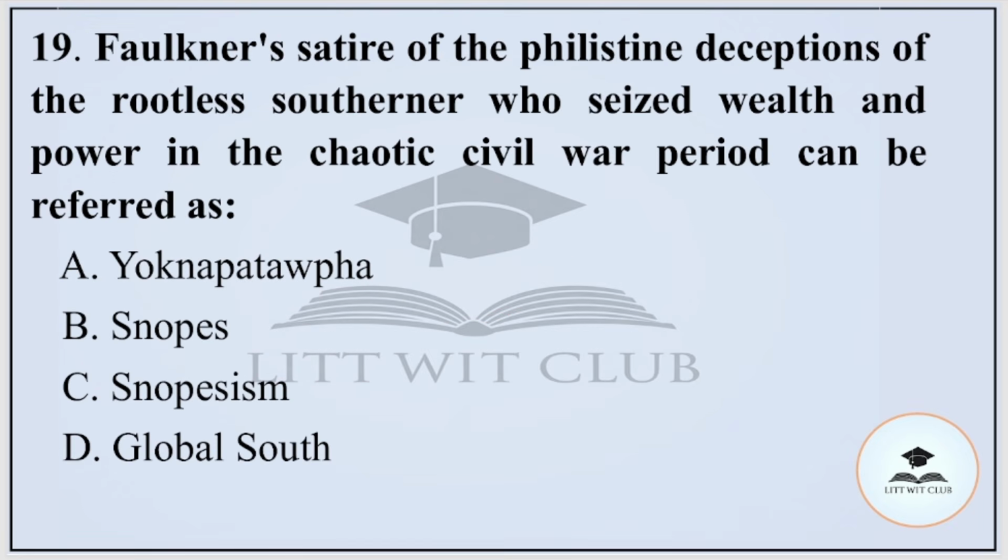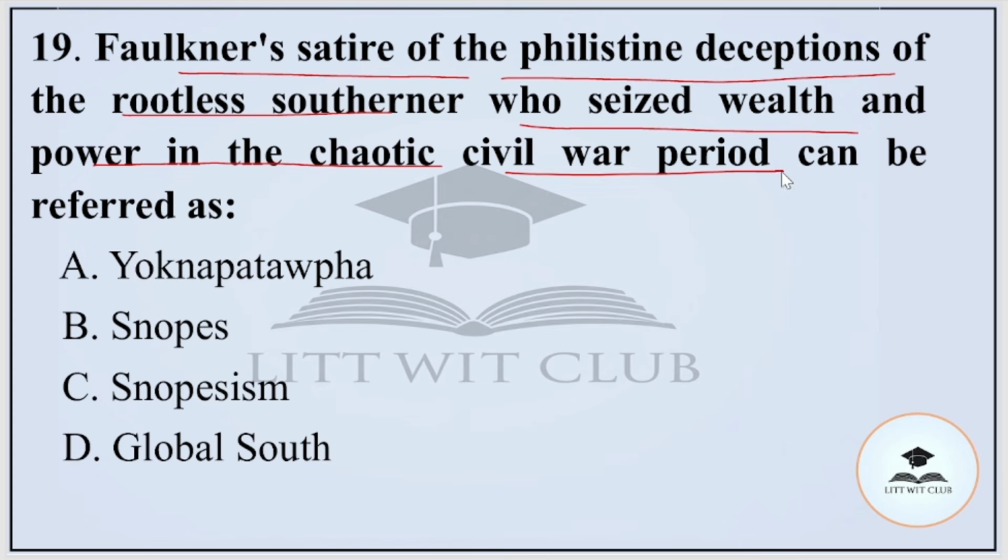Question number 19. Faulkner's satire of the Philistine deceptions of the ruthless southerner who seized wealth and power in the chaotic Civil War period can be referred to as option A, Yoknapatawpha, B, Snopes, C, Snopesism, or D, Global South. And the correct option is Snopesism.